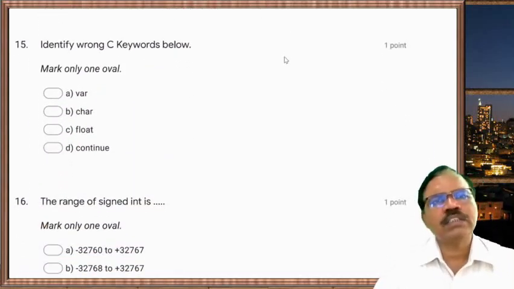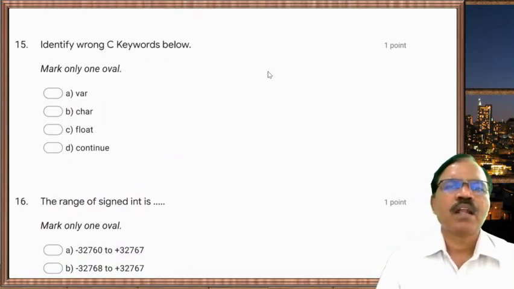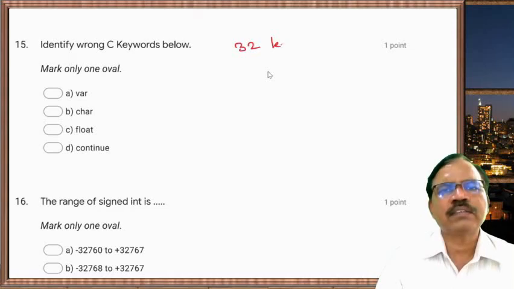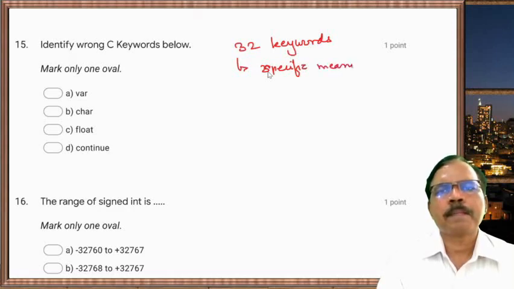Identify the wrong C keyword below. Now we know in C there are 32 keywords, and each keyword has a specific meaning and function.